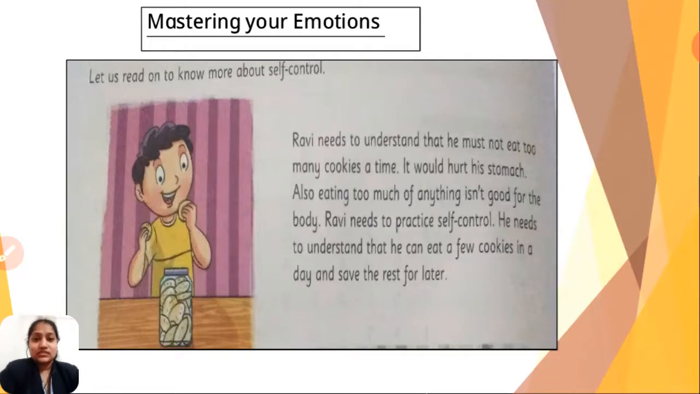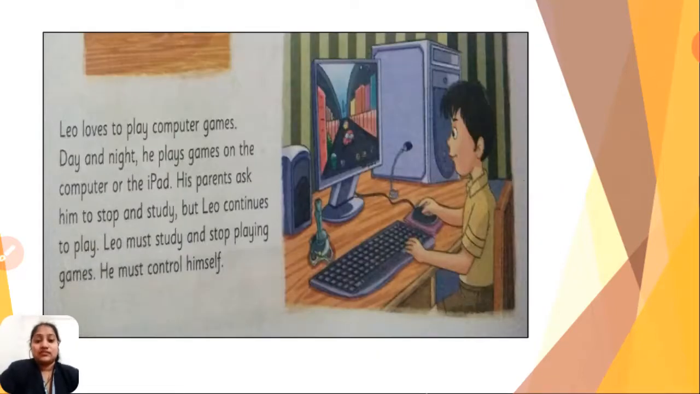Let's see the next incident. So our next incident is Leo. Here the name of the boy is Leo. Okay, Leo loves to play computer games. Day and night he plays games on the computer or the iPad. His parents ask him to stop and study. But Leo continues to play. Leo must study and stop playing games. He must control himself. So here students, what do we learn?